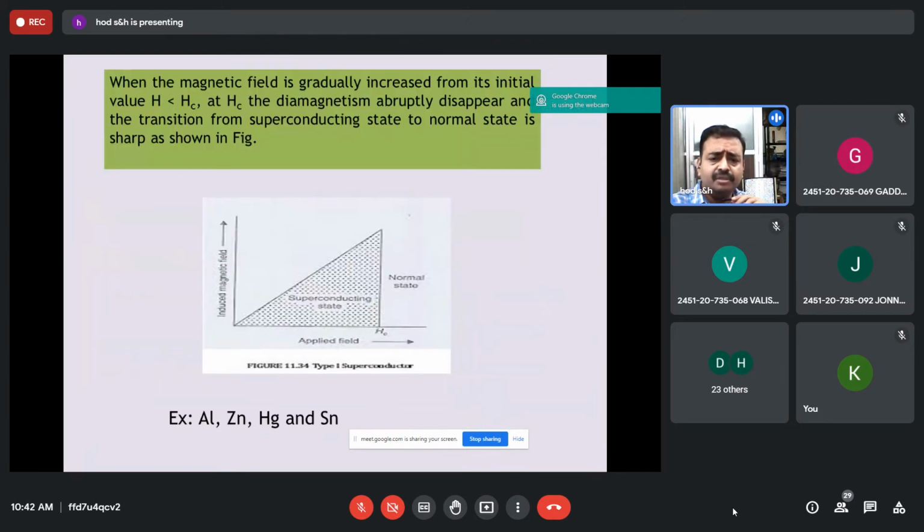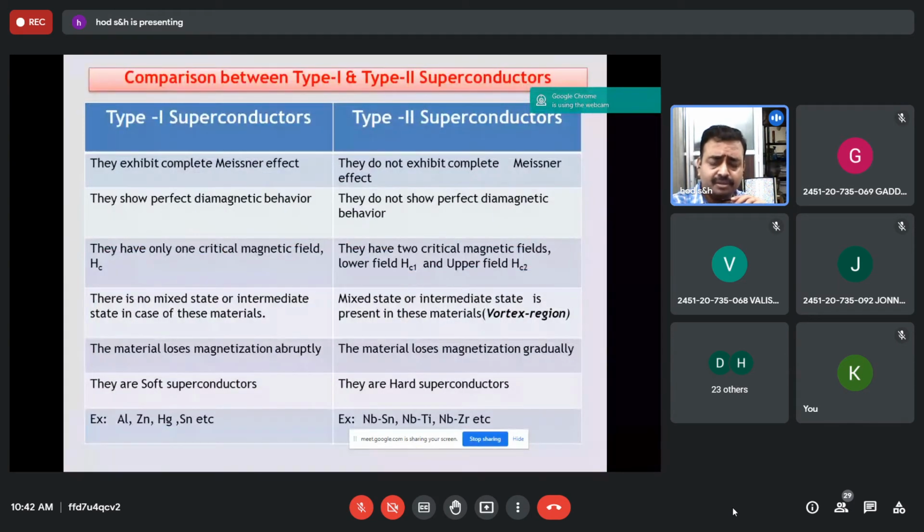And based on the properties, superconductors are classified into type 1 and type 2. Type 1 exhibits the complete Meissner effect. That means up to critical field, it excludes all magnetic lines of force and it behaves as a perfect superconductor. They obey the Meissner effect.